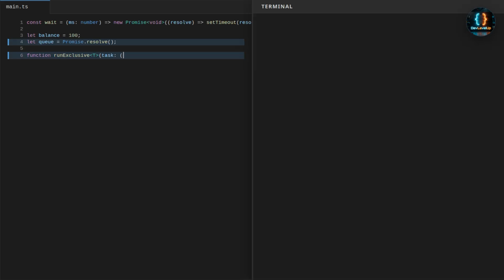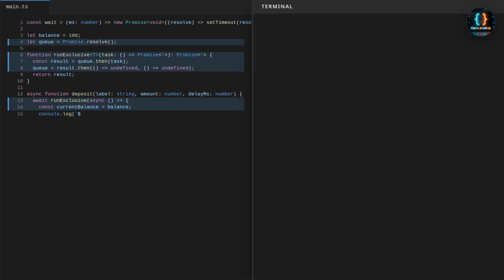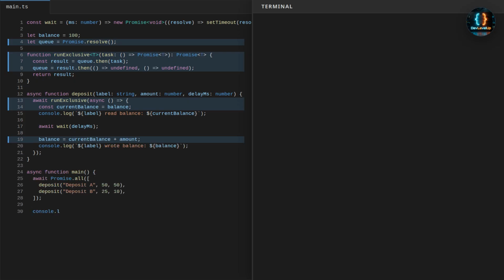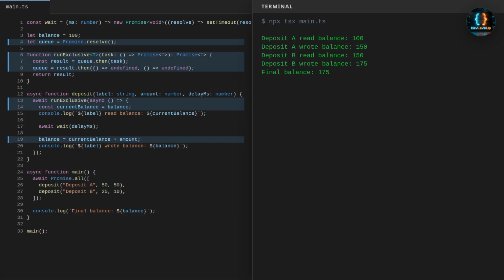Now we fix the account update by putting the critical section behind a tiny promise queue. The deposits can still be requested concurrently, but the read, wait, and write happen one at a time. Now the terminal shows the expected final balance.